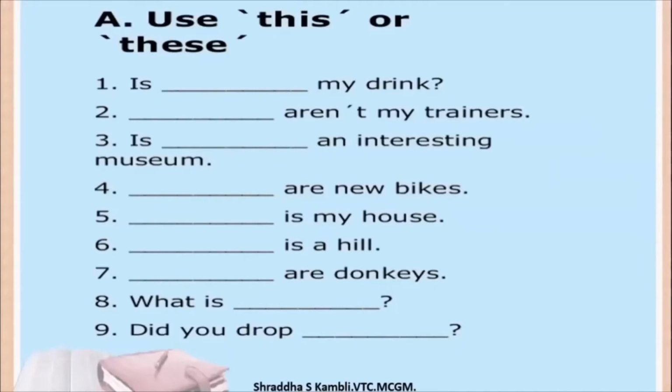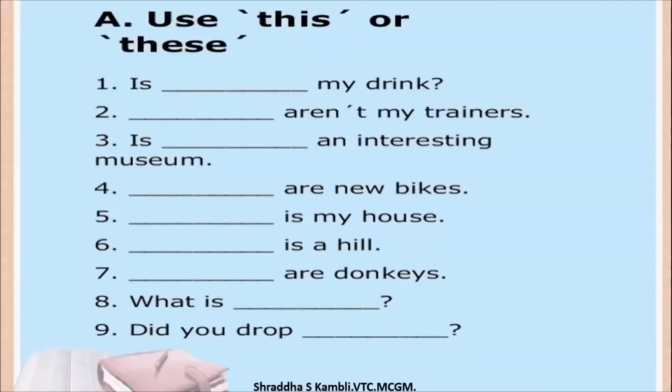Is dash my drink? Now there are certain things you should look at and pay attention to here. In this particular sentence, see the drink. Is it drink or is it drinks? Yes, it is a drink. So that means it is singular. And look at the is. Is it is or is it are? Remember, when there is one, you use is. When there is more than one, you use are.